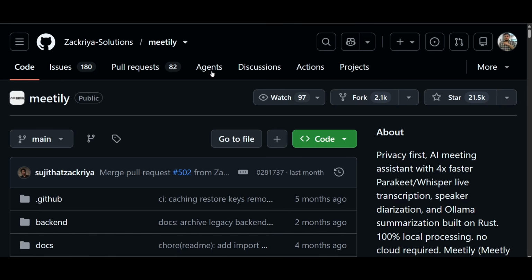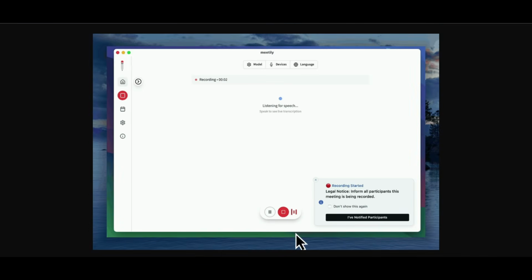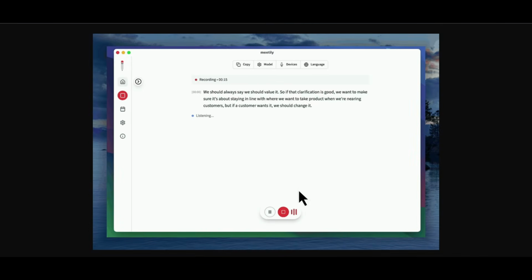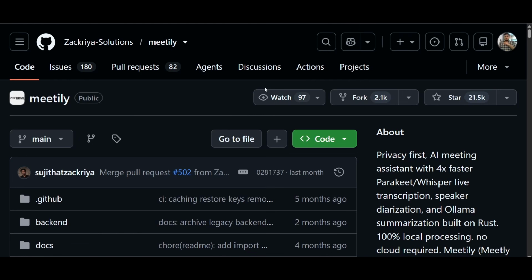Meetily is an open source privacy-first AI meeting assistant. It is designed to help users record, transcribe, and summarize meetings while keeping their data under their control. And they have built this whole project using a modern technology stack like Rust and Next.js. Meetily performs the transcription and also AI-powered summarization locally, and you don't need to upload the sensitive meeting content to external cloud services.